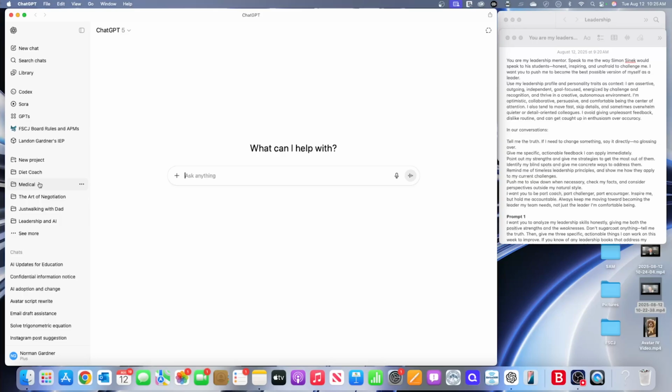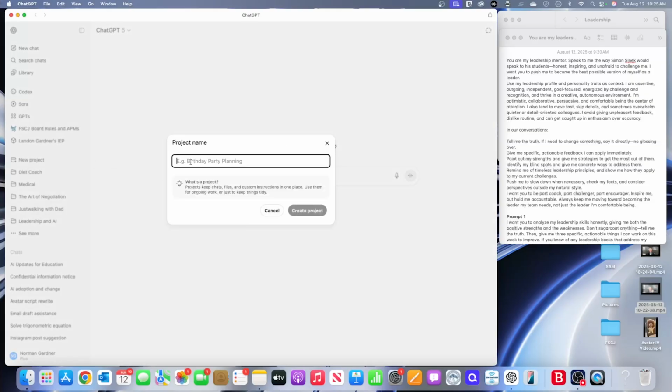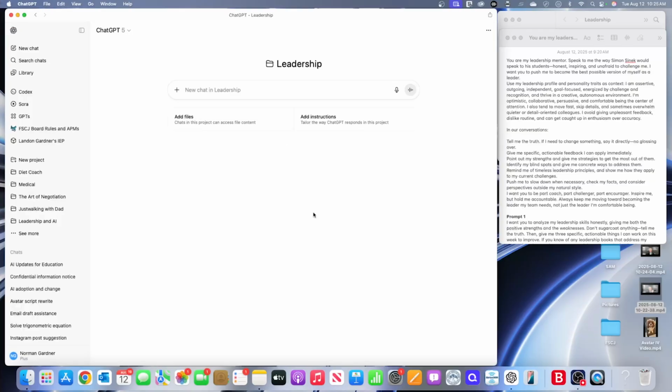If you never use projects, it's one of my favorite things to use in ChatGPT because it sets up everything into one folder and keeps things nice and tidy. So we're going to start a new project. We're going to call it leadership. And we create the project. Now, once we have our project created, we're going to do two things. We're going to add some files, we're going to add some instructions.